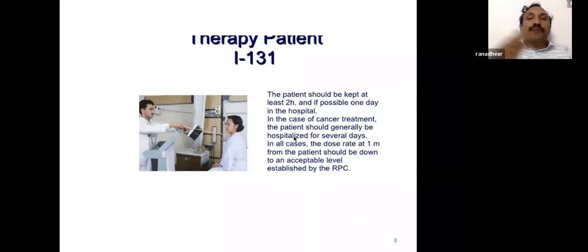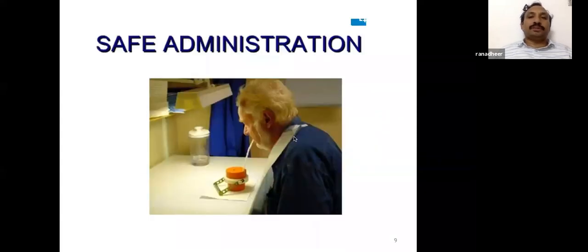The patient should be fasting for 2 hours. In the case of cancer treatment, there is a notion that the patient should be hospitalized for several days. This is a wrong notion. It depends on the risk and the dose. In all cases, the dose rate from the patient should be down to an acceptable limit. That is important. The acceptable limit in India is calculated at 1 meter distance. 2.5 mR per hour was previously acceptable. Now it is 5 mR per hour.